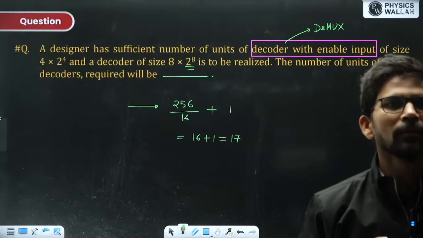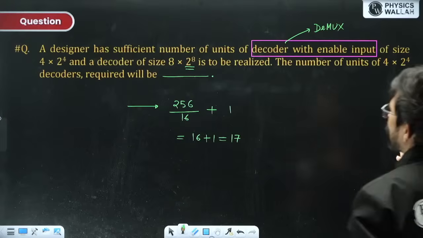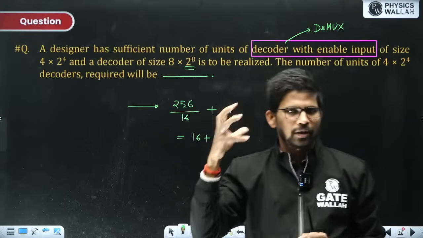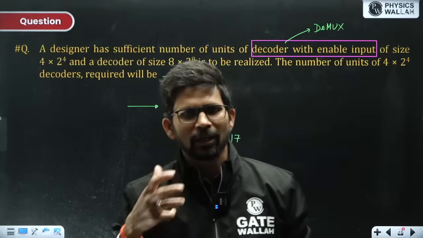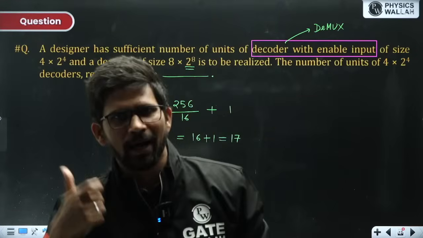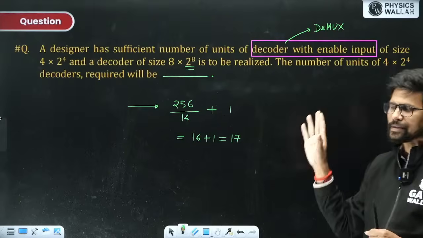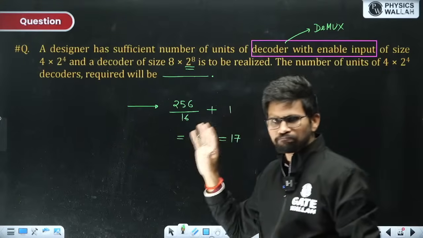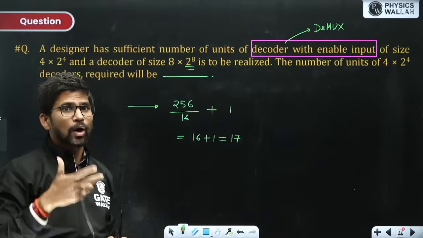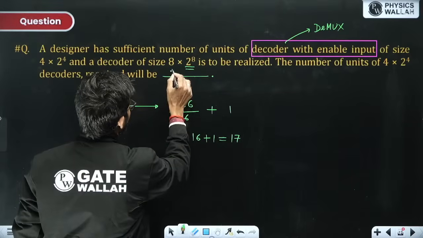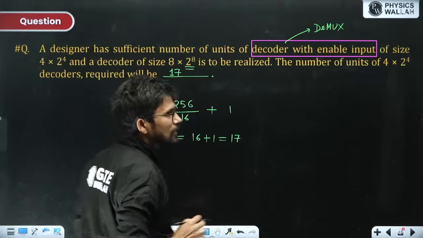Got my point? In case of decoder, always do the calculation from the output pins of the higher order and lower order decoders, because it is equivalent to a demux. Methodology is clear. So the answer is 17.